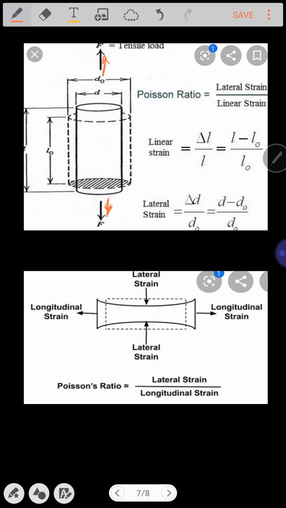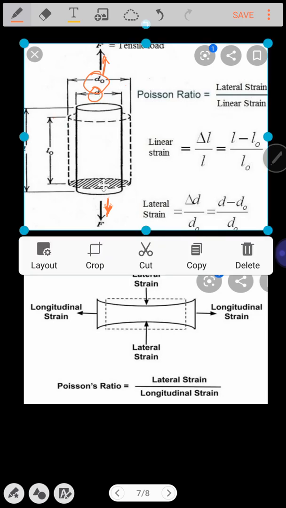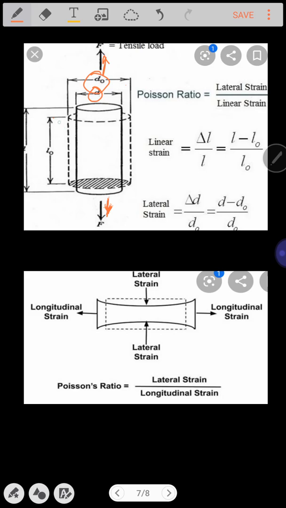What type of force is going to be applied on the cylinder? It's a tensile load. Due to that, what is going to happen? Initially, the diameter of the cylinder was d0. Now the diameter is going to get reduced to small d, due to which the initial length L0 changes to L. So what does it indicate?